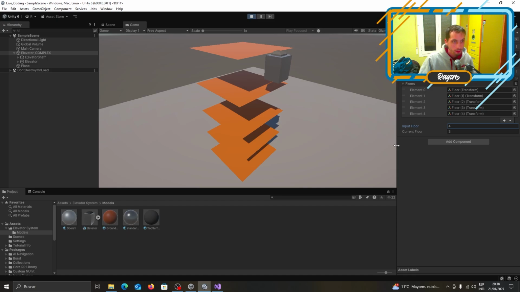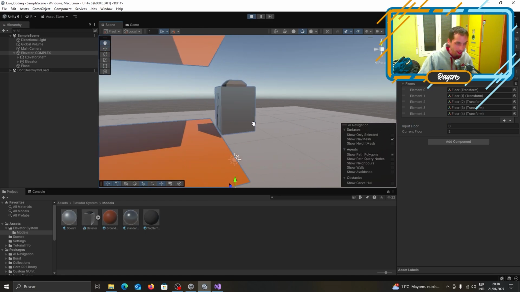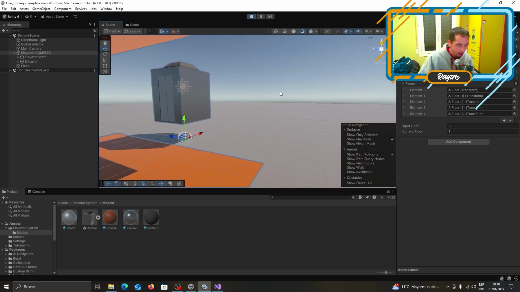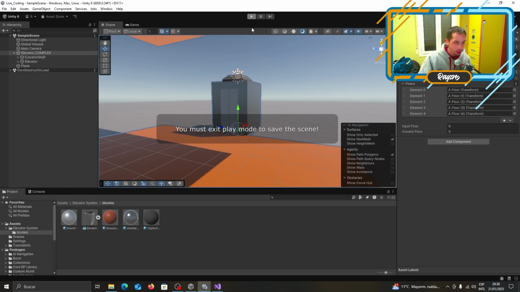Let's go to 3rd floor. To 4th floor. Now what we need to do, okay, it's perfectly working. Let's go to 0. The elevator works. It's wonderful what you can do with a little bit of coding. And the elevator works, it goes down. Yeah, you can see where it starts to go slower.